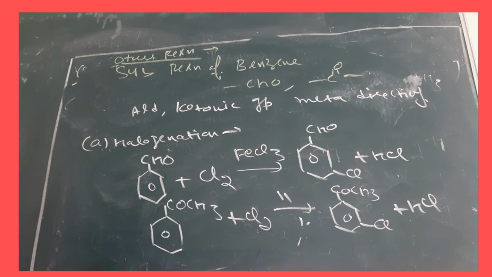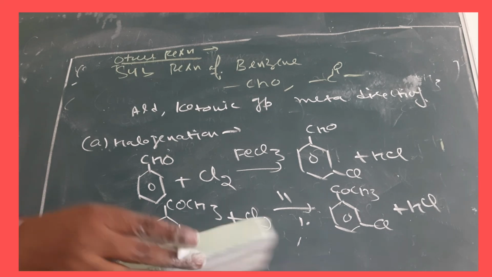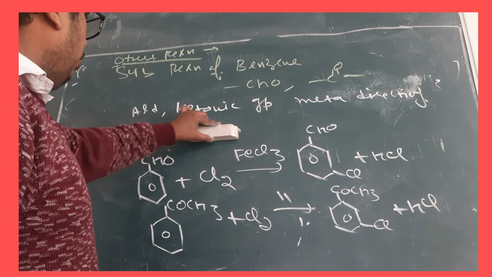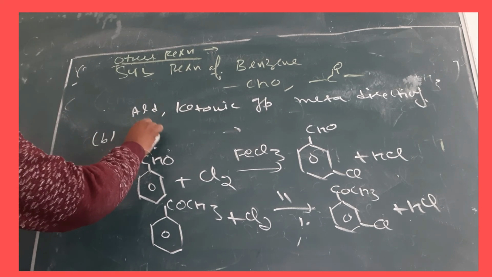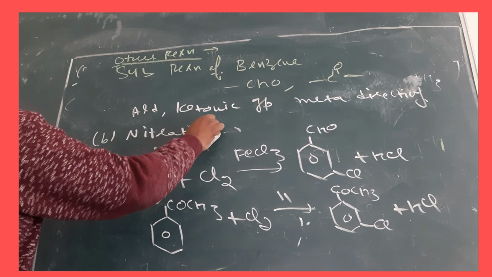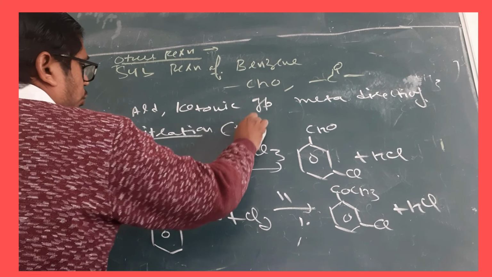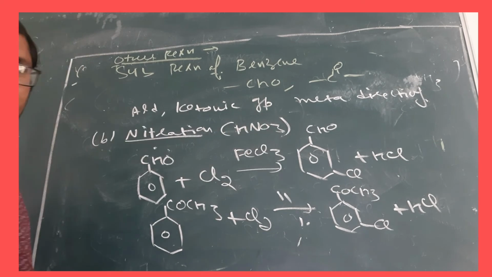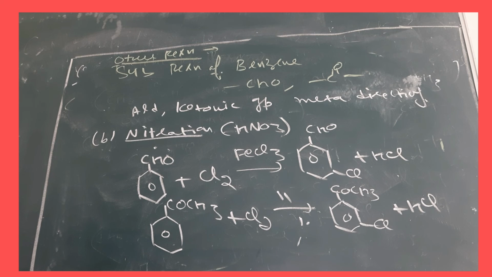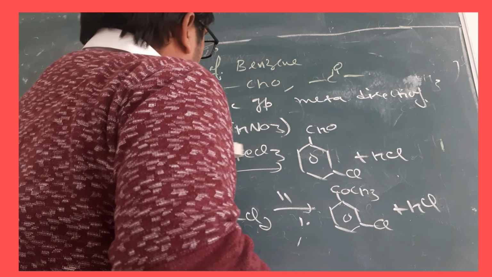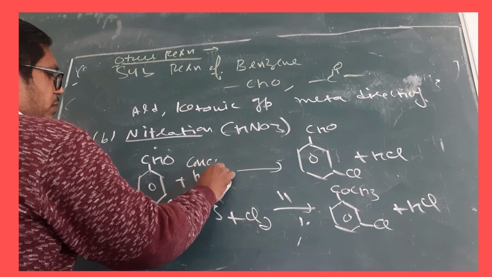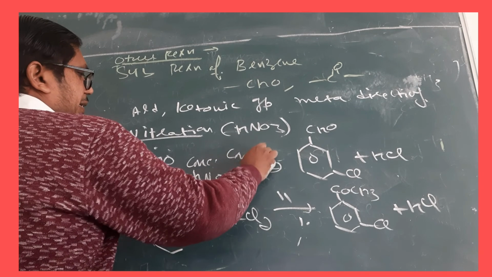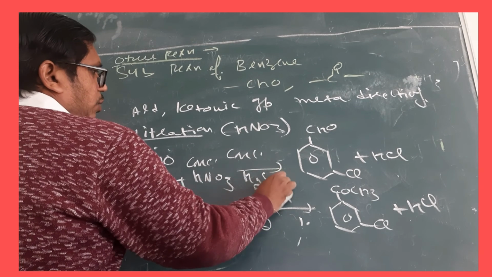Students, same way we can also do the nitration, in place of halogenation. As you know very well, in nitration we give the reaction with concentrated HNO3 in the presence of concentrated H2SO4.